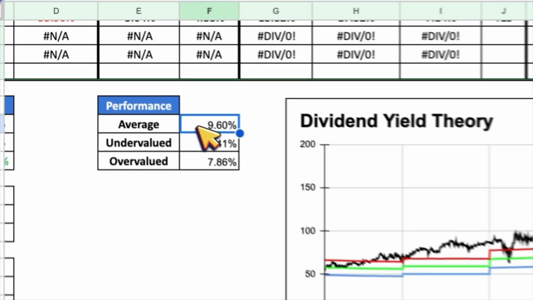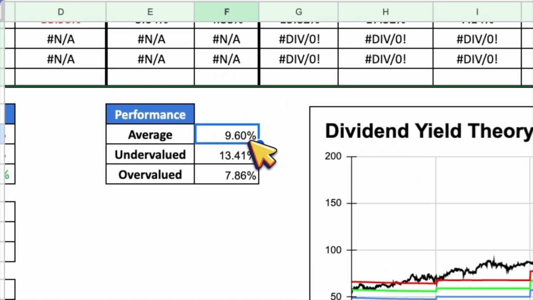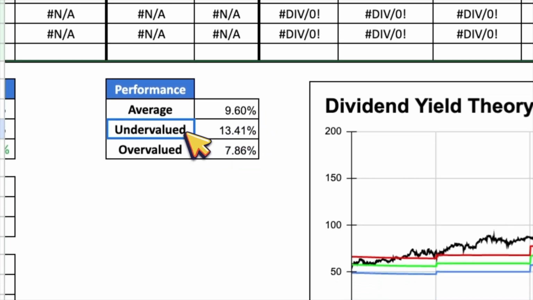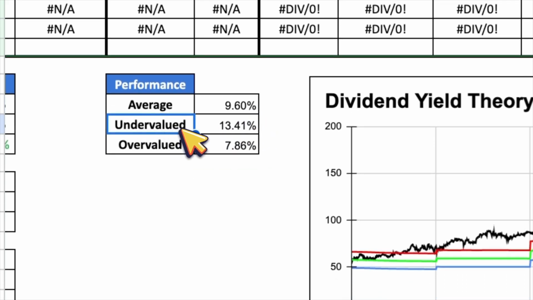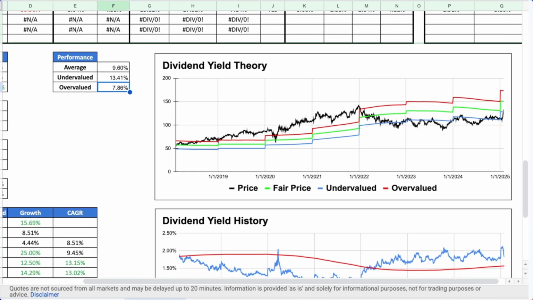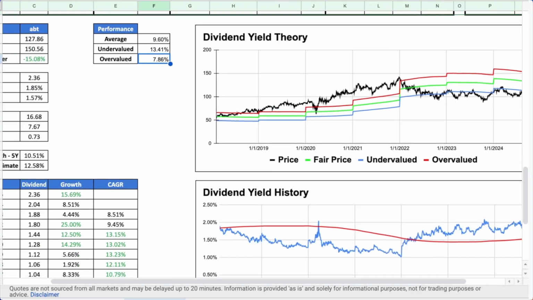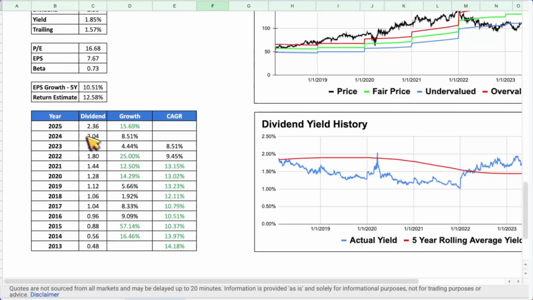On average, Abbott Labs generated a return of 9.6%, which is decent. If we only purchased Abbott Labs when Dividend Yield Theory suggested the stock was undervalued, we would have improved our average return to 13.41%, which is much better. And the average return for all of the overvalued days, as suggested by Dividend Yield Theory, would have led to a 7.87% average return. There is also a table showing the dividend growth history for Abbott Labs between 2013 and today.